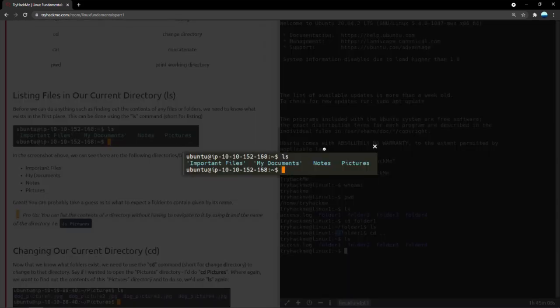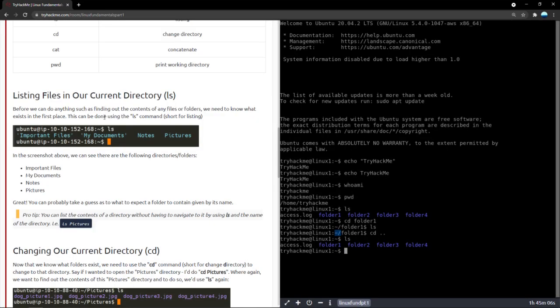So again, like we see here, when you press ls, short for listing, you can see there are multiple different things inside that directory. Now again, take a look here. Ubuntu is the name of the user, and IP 10.10.152.168 is the name of the computer. So yeah, keep that format in mind. User at the rate computer name, and so on. Tilde is basically where the terminal has started. So putting a slash something something is basically saying you're inside of another directory, subdirectory.